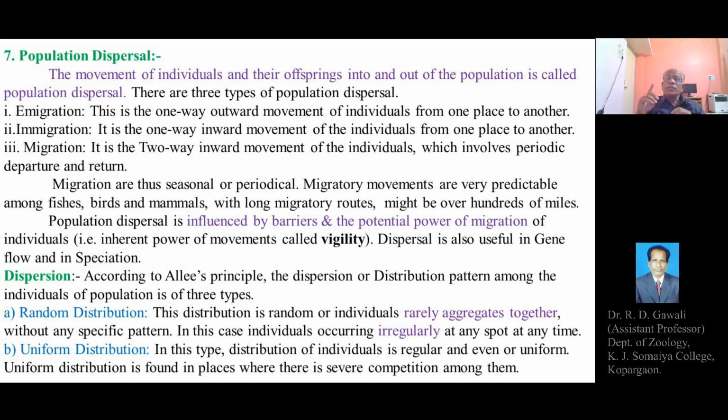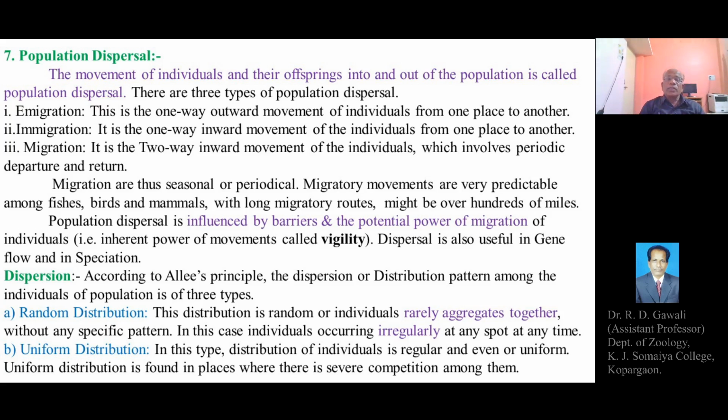Individuals are distributed regularly and evenly in the entire area of the region or habitat.